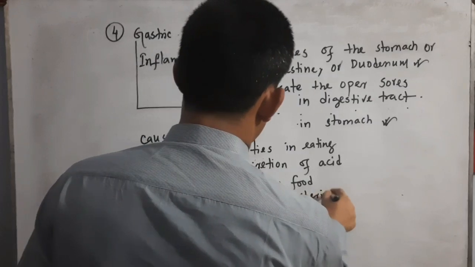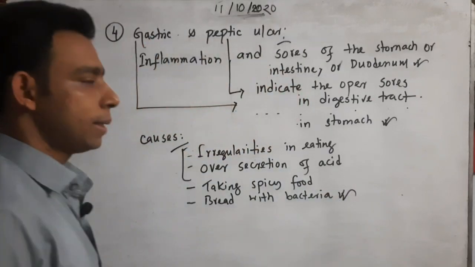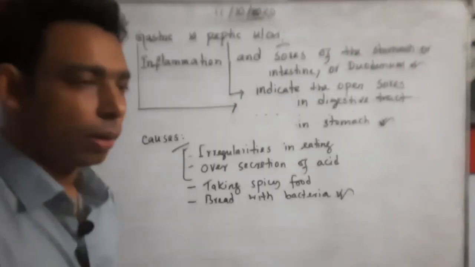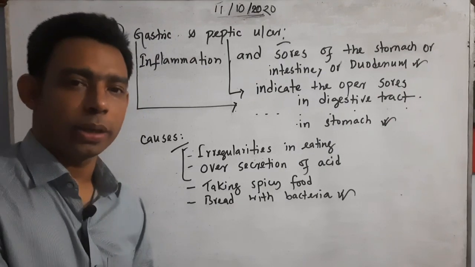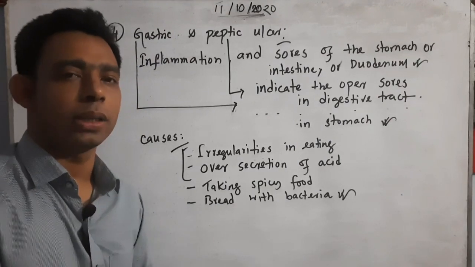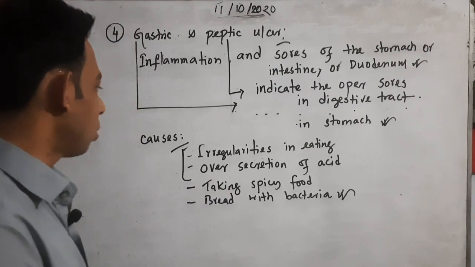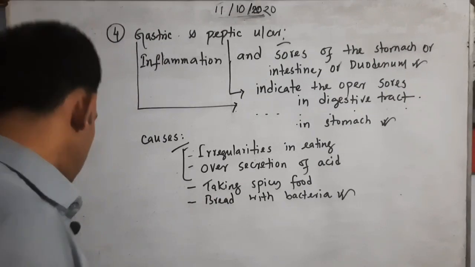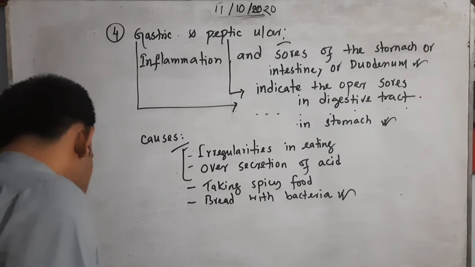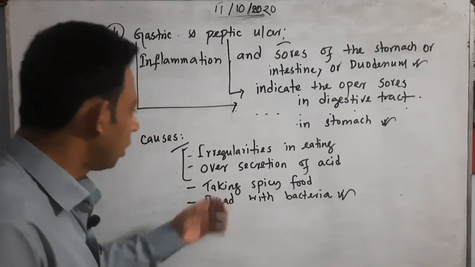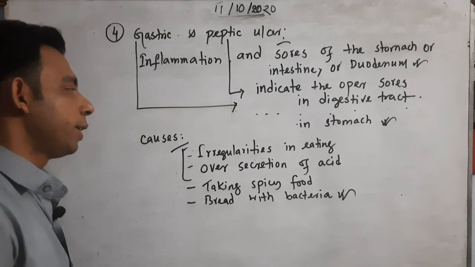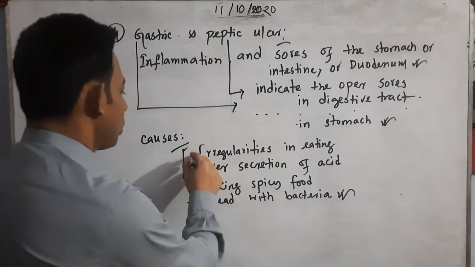Bacteria means rotten bread. Sometimes we see many people take this from street shops. So this is also a reason for that. These are the common causes of getting this. Irregularities in eating are also a cause.